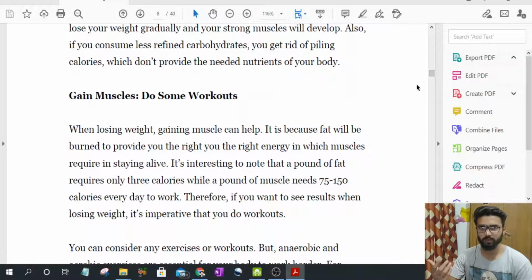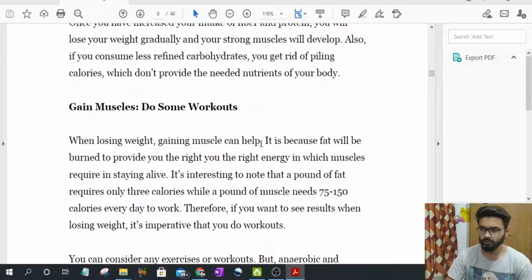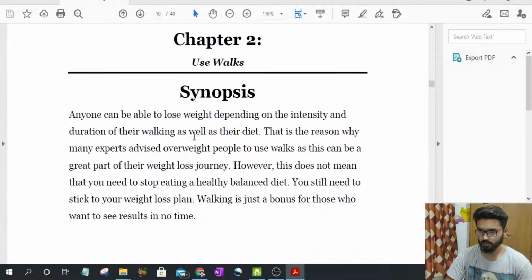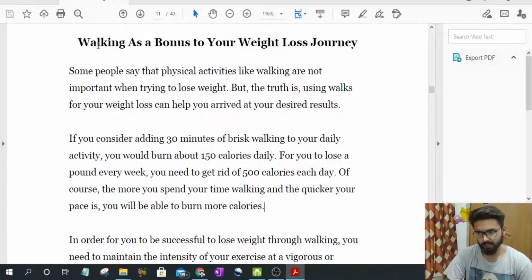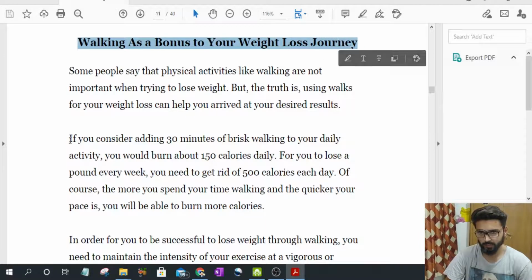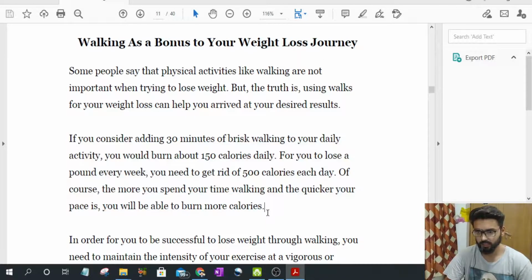So how will you create content out of this ebook? Let me see for some content. Now I have found the content here. The topic will be walking as a bonus to your weight loss journey, and this will be the content. Let me show you and make a post for Instagram.